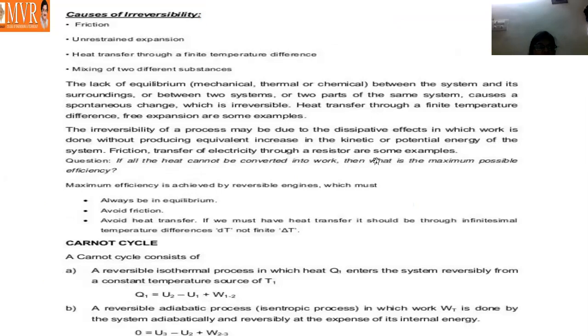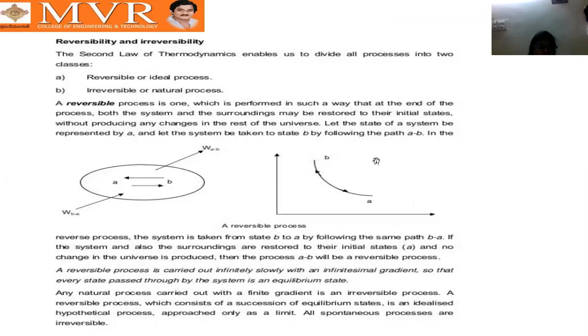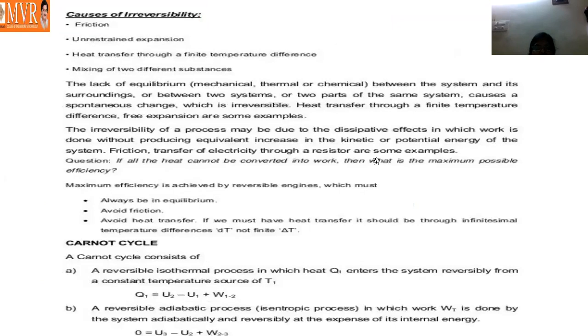And next, any natural process carried out with a finite gradient is an irreversible process. A reversible process, which consists of a succession of equilibrium states, is an idealized hypothetical process approached only as a limit. All spontaneous processes are irreversible processes. So our natural process or spontaneous process is an irreversible process, and a reversible process is an ideal process.